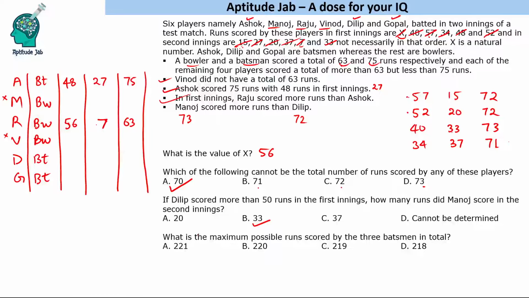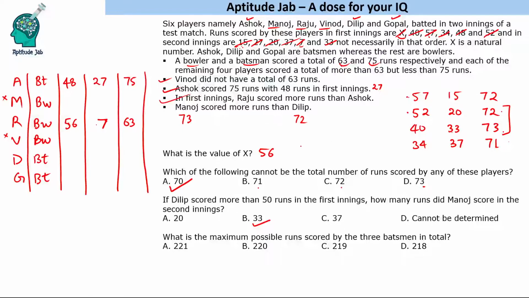Okay. Now, the next question is, what is the maximum possible runs scored by the three batsmen in all? So we have to find the total possible score of batsmen. Now we know that one person we know 75. We have to find the remaining two persons. Now, if you consider 72 and 73, is it possible to have 72 and 73? Manoj scored more runs than Dilip. Suppose I took the batsmen as 72 and 73, just taking an example.